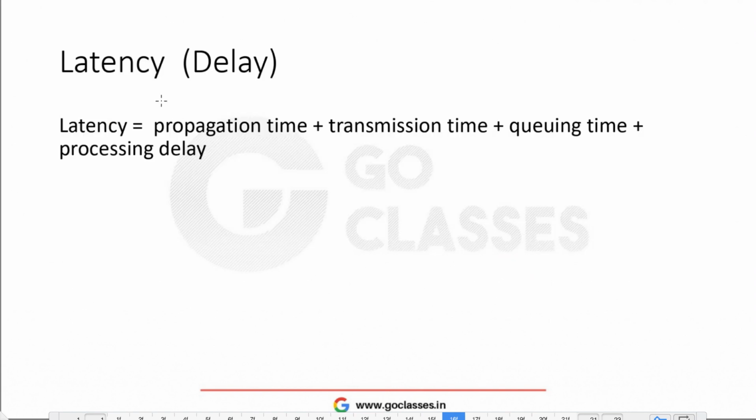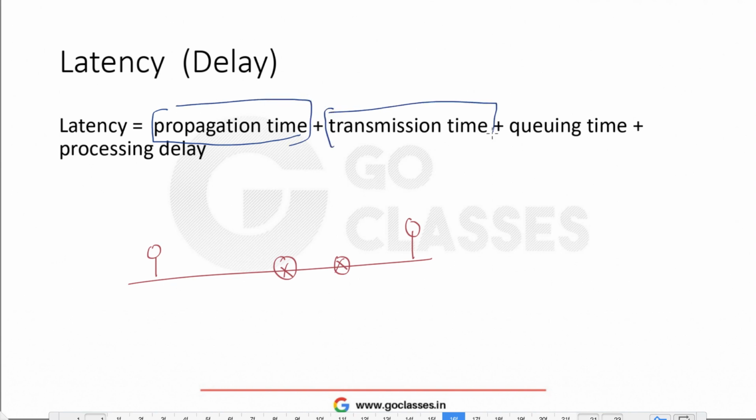Now let's see the delays in computer networks. There are different kinds of delays. Suppose there is one machine that wants to send data to another machine, and there are different routers and switches in between. Now there are two delays which are important. One is propagation time, another one is transmission time. So what are propagation time and transmission time?